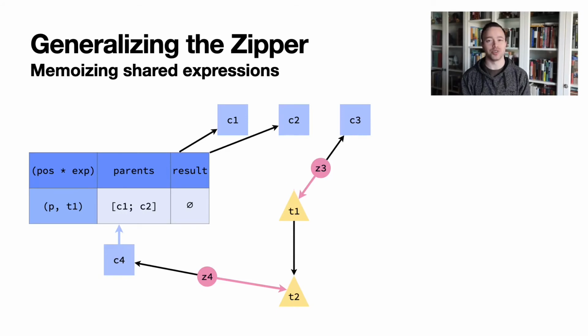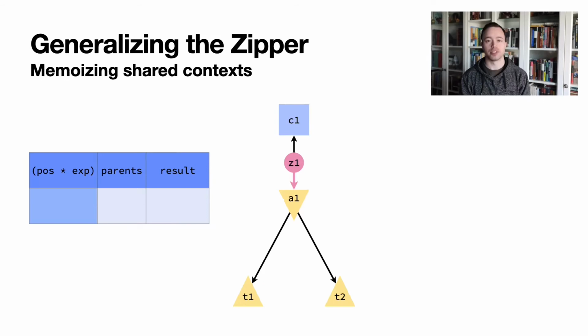Now, when zipper Z2 attempts to parse through expression T1, it first checks the memoization table. If the current input token position is still P, then the lookup in the table will succeed. Instead of doing any additional processing, Z2 will simply add its current context, C2, to the parents field. The last zipper, Z3, will do the same. When the child zipper Z4 eventually returns from parsing through the T2 expression and ascends up through the context C4, it will split again to return the computed result to each of the parent contexts C1, C2, and C3. By using this memoization table, we have avoided creating redundant zippers when traversing down the grammar. But what happens when we instead traverse up?